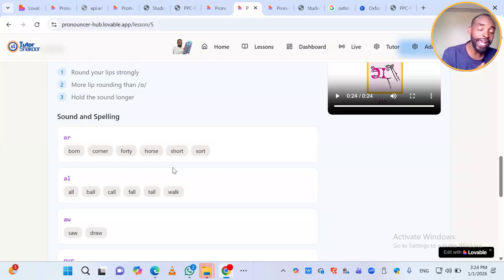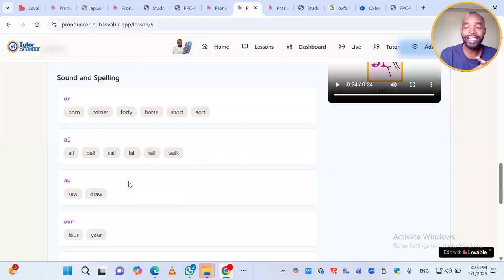Also, when we have AL letters, AL produce the sound O, like all, ball, call, fall, tall, and walk. How about AW? AW as well produce the sound O, like saw and draw.